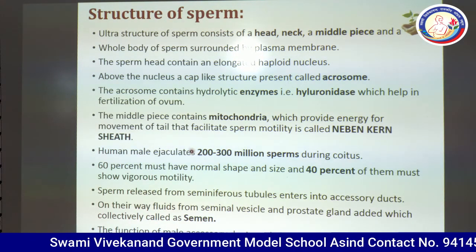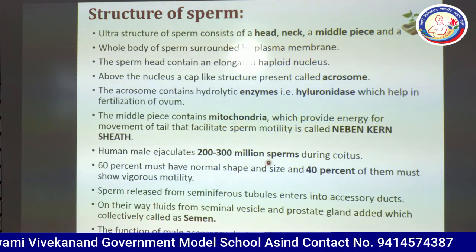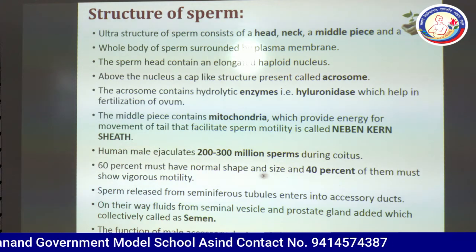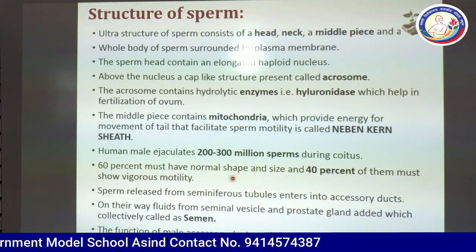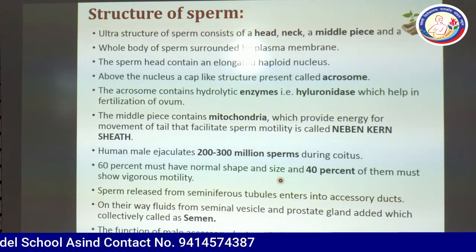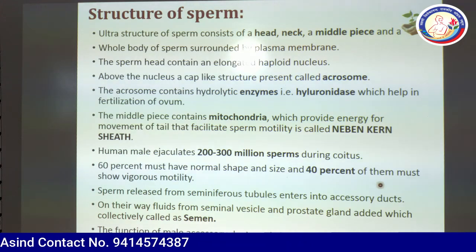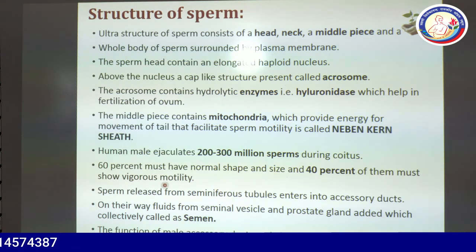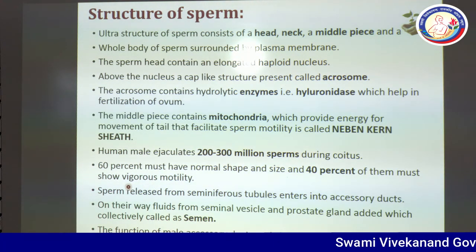Out of the 200 to 300 million cells, 60% show the normal shape and size of the sperm, while 40% must show vigorous motility, and basically these are responsible for fertilization because they show vigorous motility.